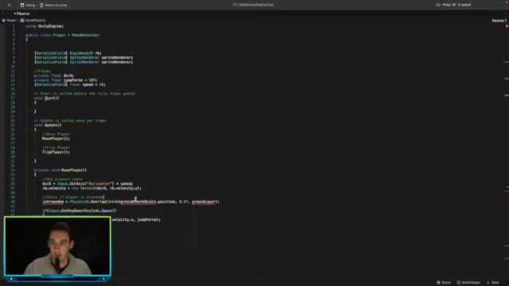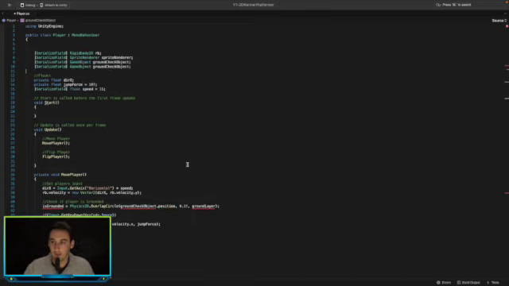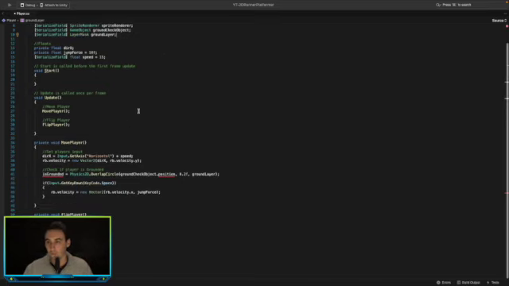Simple. Let's go game object. We also need to create our ground layer, copy and paste that, and that needs to be a layer mask. So what's happening here?